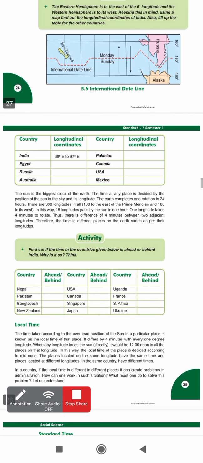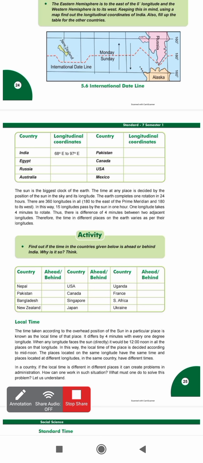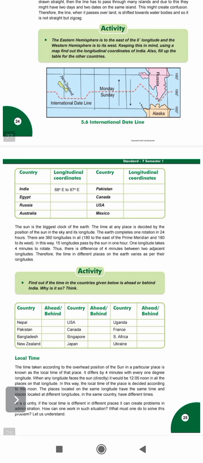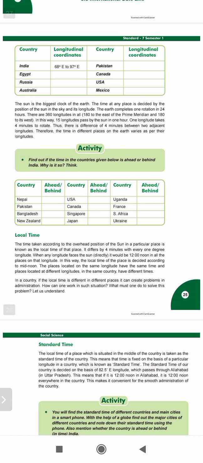Now you know the sun is the biggest celestial object. It is denoted by the position of the sun whether it will be day or night. One longitude takes 4 minutes to travel. One longitude takes only 4 minutes, right? In different parts of the world it may vary. Now what is local time? Local time means everybody should agree, right?